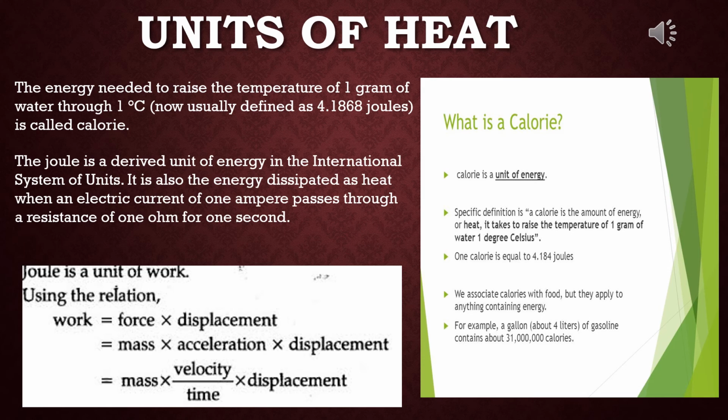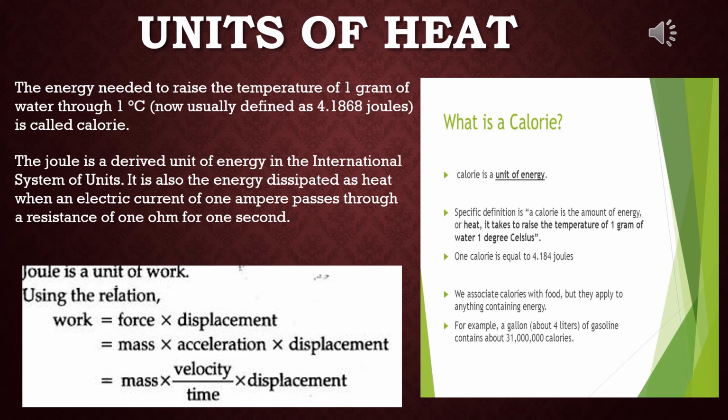The energy needed to raise the temperature of 1 gram of water through 1 degree Celsius is called a calorie. Nowadays it is defined as 4.2 joule. That means the exact amount is 4.1868 joules or approximately 4.2 joules. So we can say that 1 calorie is equal to 4.2 joule.